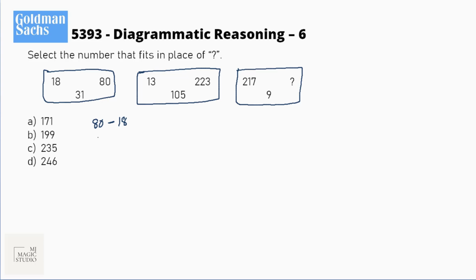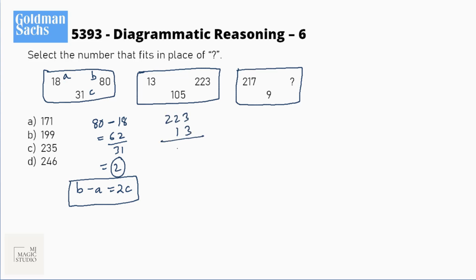80 minus 18 is 62. Bingo, 62 by 31 is 2. That means if this is A, this is B, this is C, then B minus A equals 2C. Let us see whether this logic fits in here or not. So we have 223 minus 13 is 210. When divided by 2 gives 105. Bingo, it fits in.